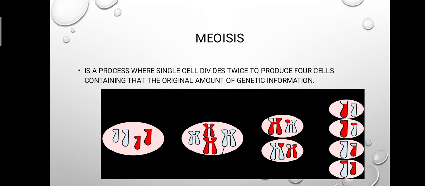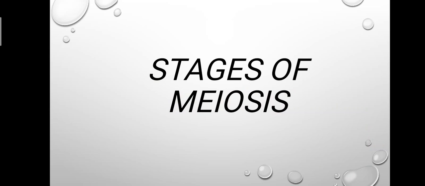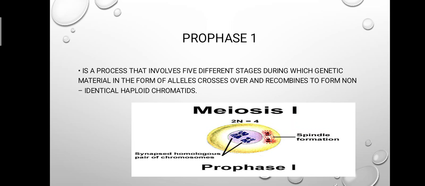Meiosis is a process where a single cell divides twice to produce four cells containing half of the original amount of genetic information. Stages of meiosis. Prophase 1 is a process that involves five different stages during which genetic material in the form of alleles crosses over and recombines to form non-identical haploid chromatids. We have the spindle formation and synapsis of homologous pairs of chromosomes.